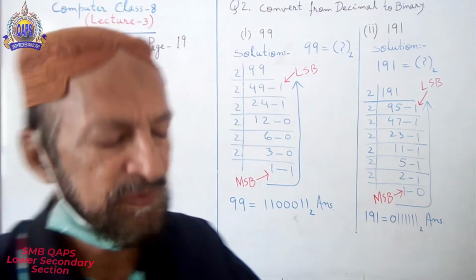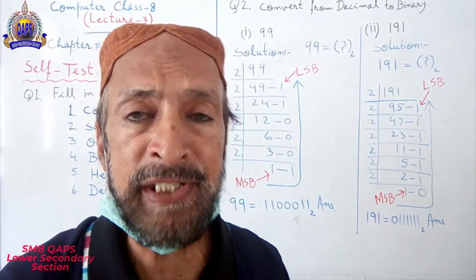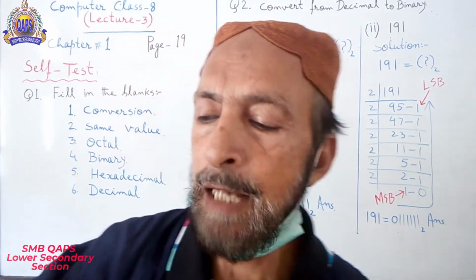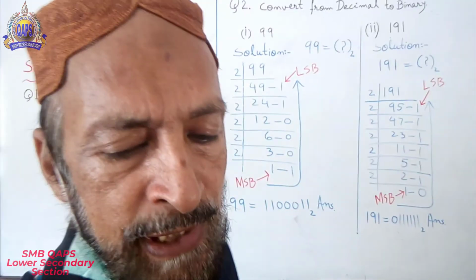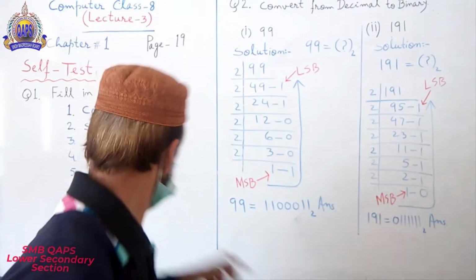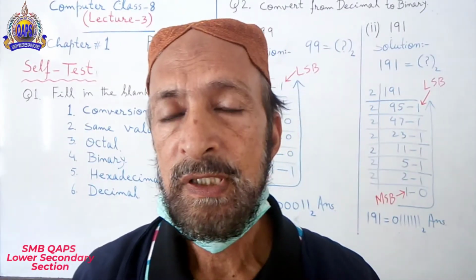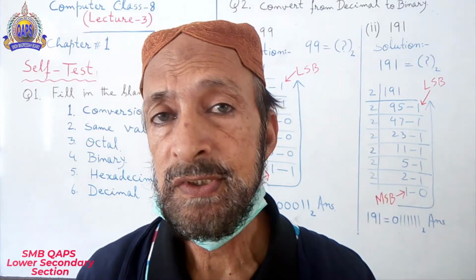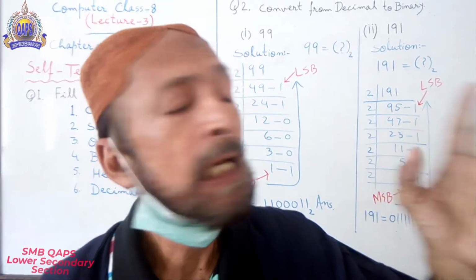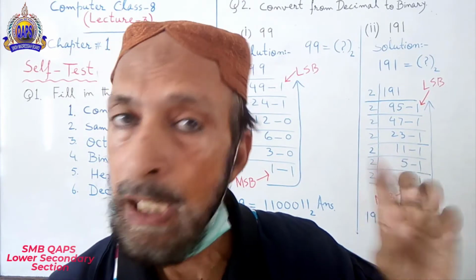Number 5. There are 16 numerals in dash number system. I will tell you again in detail. The answer is hexa. 16 digits. 0 to 9, then A, B, C, D, E, F. I am writing it over here.